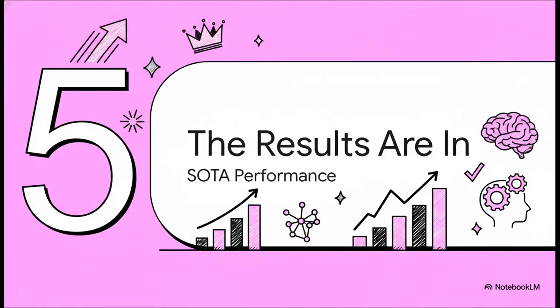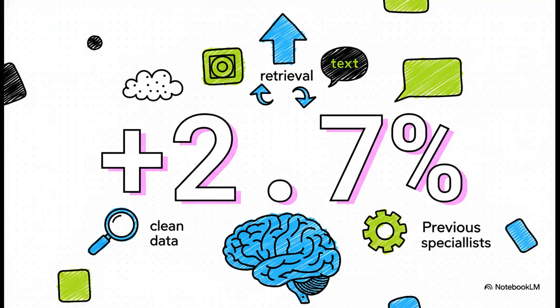Now, a new philosophy and a cool new architecture sound great on paper, but does it actually work? Well, the results speak for themselves. BLIP didn't just perform well, it set a new state-of-the-art across a whole range of different tasks. So for image text retrieval, that's a classic understanding task where the model has to find the right image for a piece of text. It saw a 2.7% improvement in average recall. That's a huge deal, and it proved its understanding abilities were even better than the old specialists.